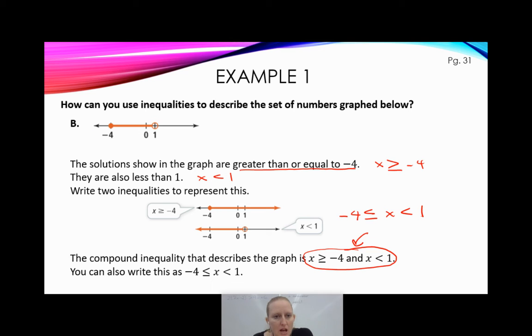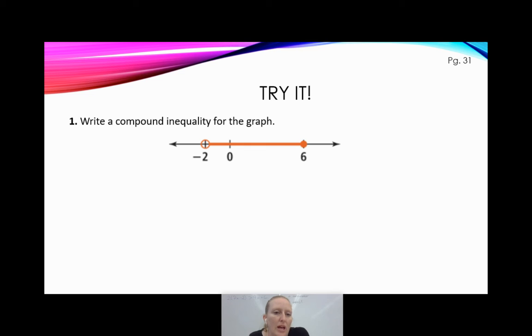So now that you've seen how this works, now that you've got the idea, can you go ahead and write a compound inequality for this graph? This is the try it problem, number 1. They're just underneath example 1 on page 31. I feel like I just said the word 1 a whole bunch of times. So go ahead, hit pause, write a compound inequality for this, and then hit play when you're ready to check your work.